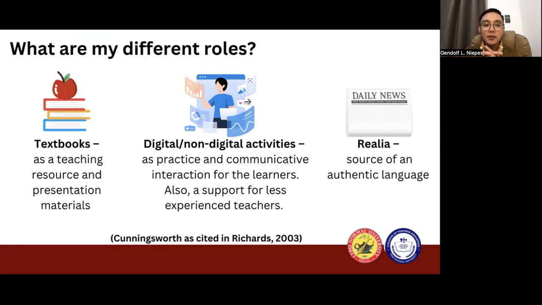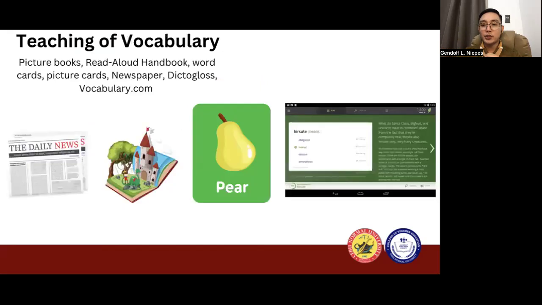So what are the different roles? First, they become resources. Number two, they could activate and give an opportunity for our learners to practice and communicate. And third, to become a source of authentic language, which is very, very important for our students. Now, to be very specific, here are some examples that we could use.